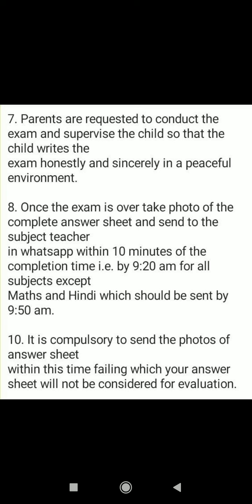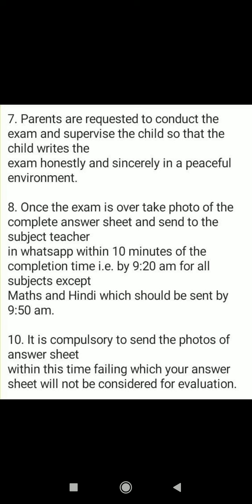Right? Like tomorrow you have computers. I have already given you Satpathy sir's number. So tomorrow, the first day, for computers, all the photos you take, you will make one PDF and send it to Satpathy sir. You will send it within 9:20 AM for all subjects except maths and Hindi, which is 9:50.